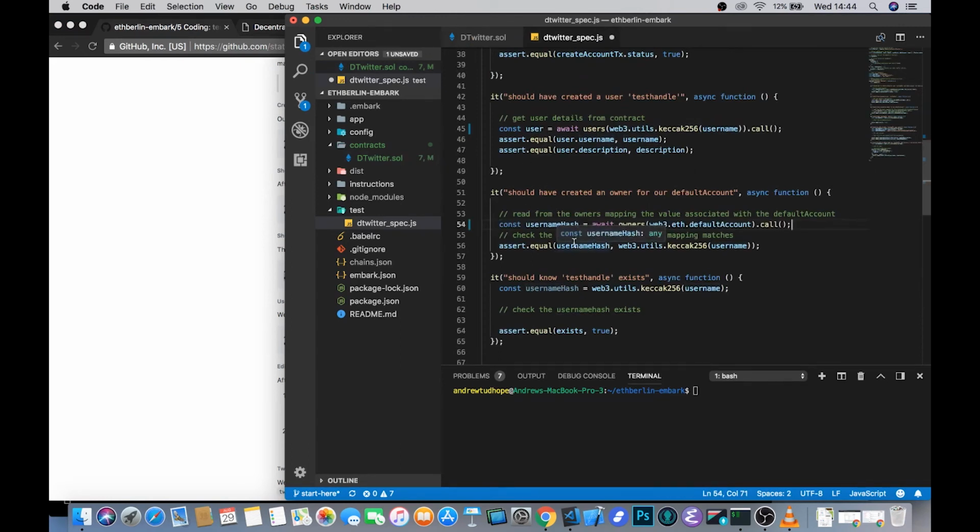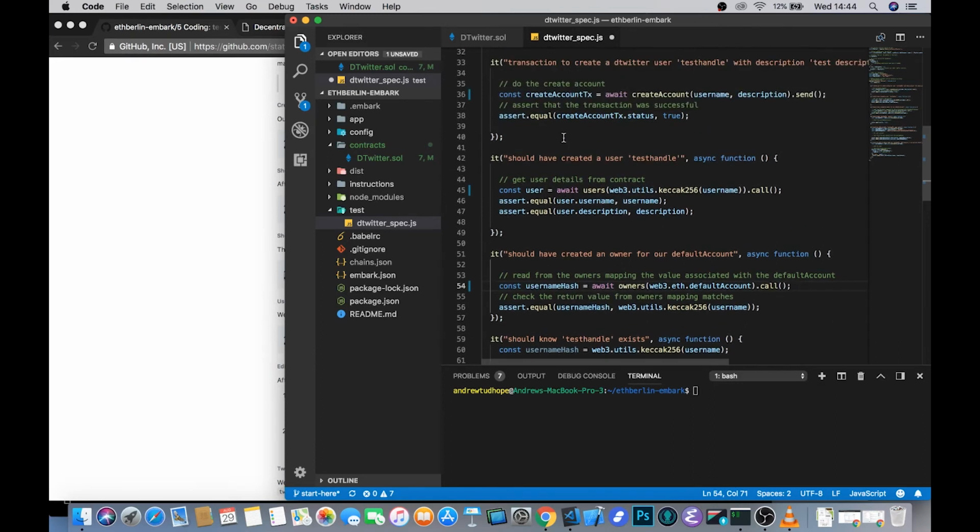And again, we're using a very similar pattern, except instead of calling the users mapping this time, we're calling the owners, and the owners mapping is keyed by accounts. So instead of hashing the username, we're looking at the Web3 RPC, at the eth API there, and default account will be read by Embark as the first account in the array of accounts that you're using when running that blockchain node that is shown in your interactive dashboard.